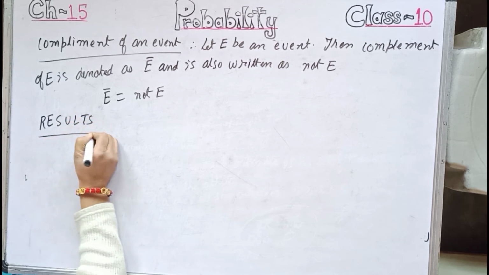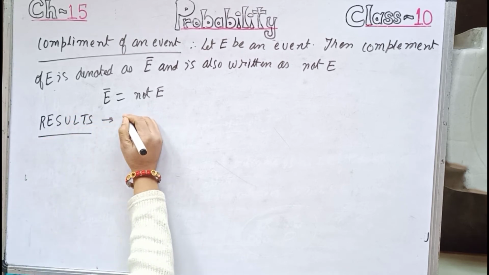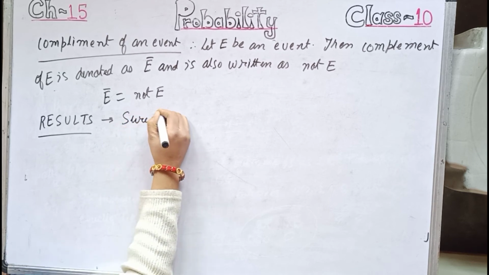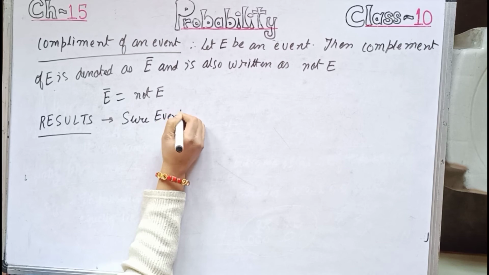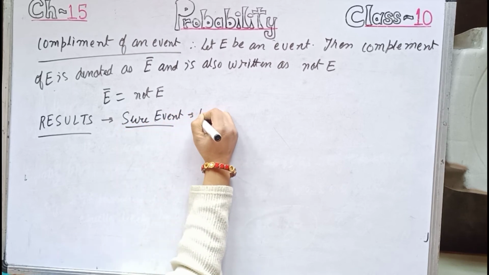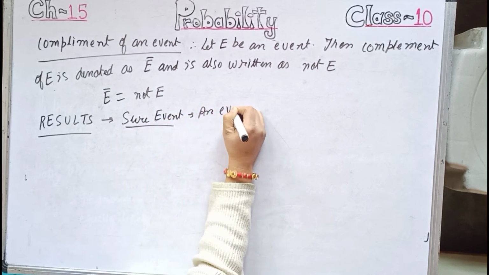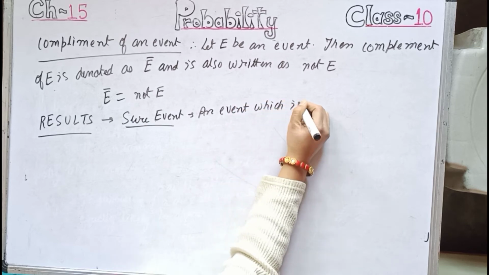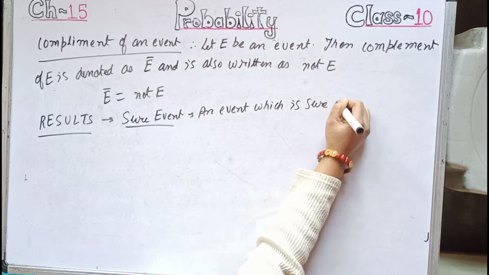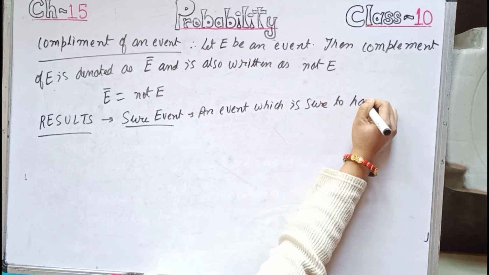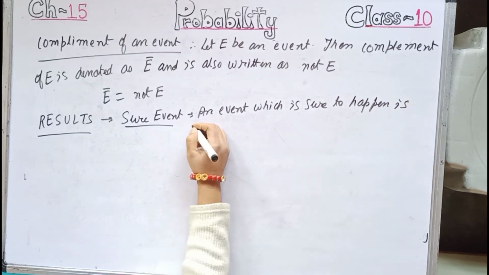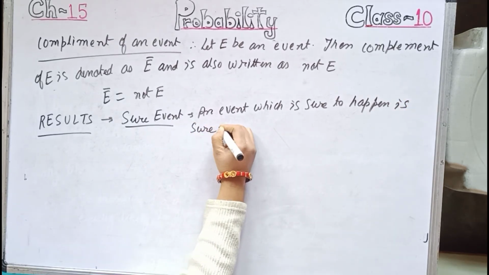Now some useful results. Number 1. First of all, sure event. An event which is sure to happen or sure to occur is sure event.